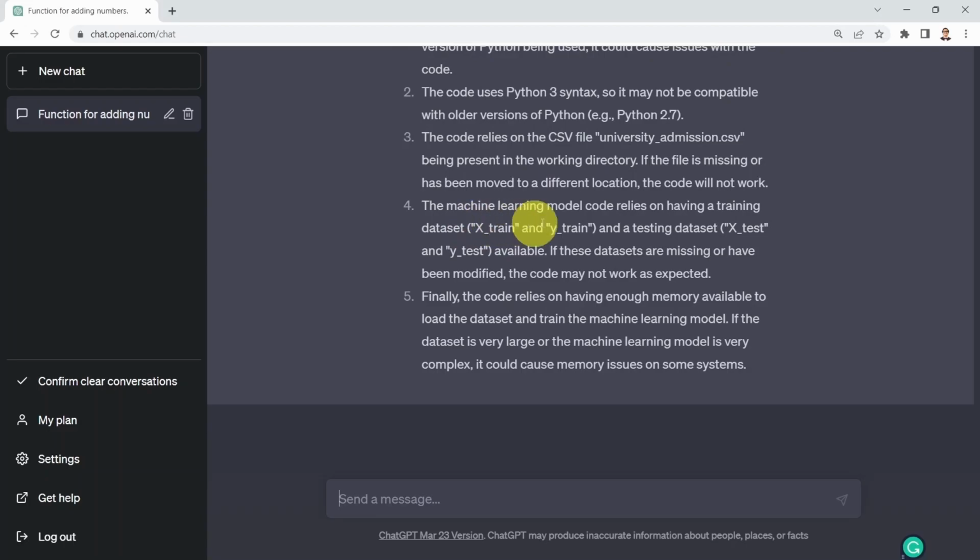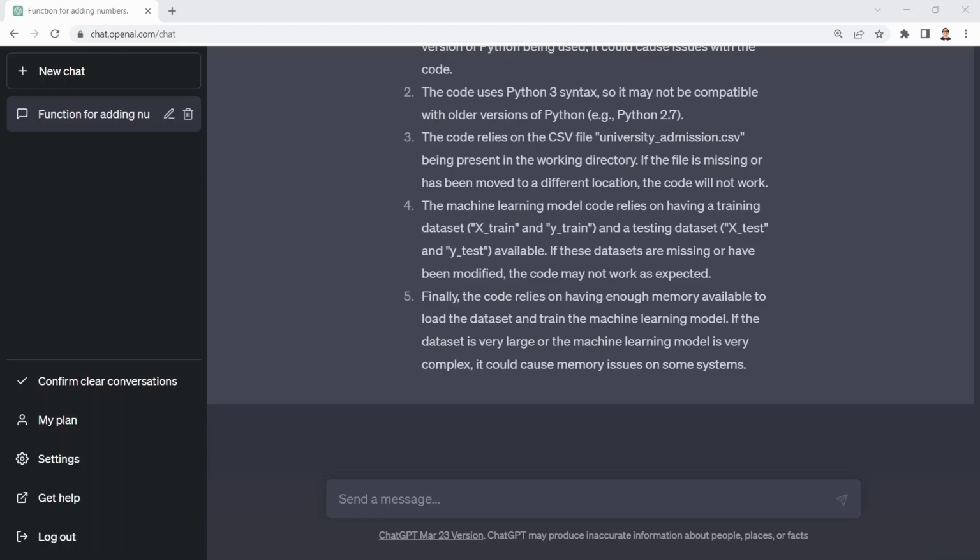The machine learning code relies on having a training data set, X-train and Y-train, and the testing data set as well. And if these data sets are missing, or any modification happened to them, the code will not work. And then finally, the code relies on having enough memory available to load the data set and train the machine learning model. Again, pretty amazing, really powerful feedback.